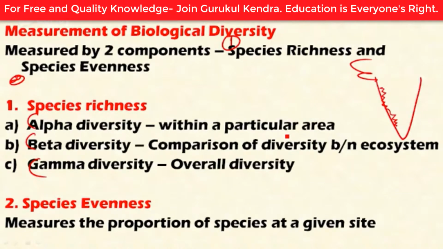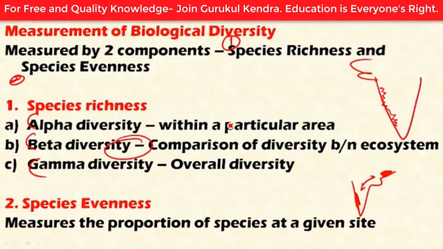Next is beta diversity. It is a comparison of diversity between ecosystems. Here the change in the number of species between ecosystems is measured. So beta diversity accounts for comparison. For example, the variation between the diversity in the Eastern Himalayas and the Western Ghats, and comparing the diversity between these two, is beta diversity. So here it is a comparison.